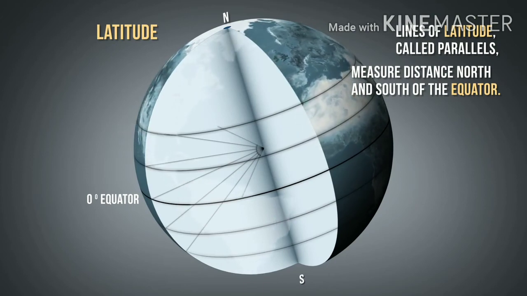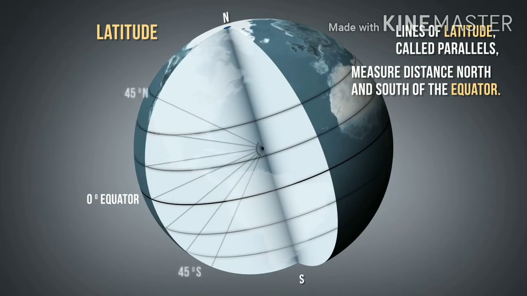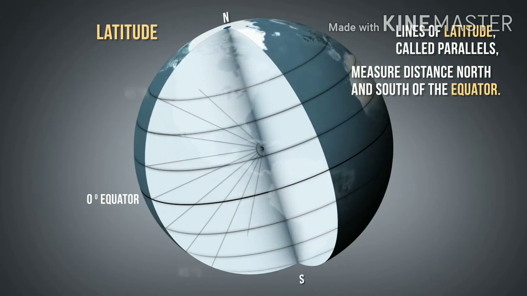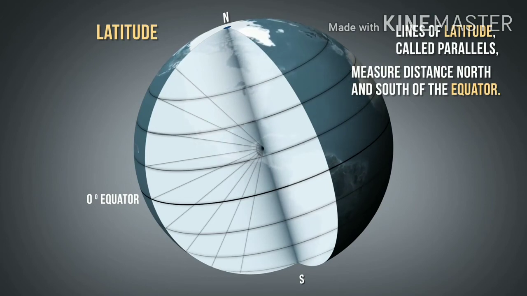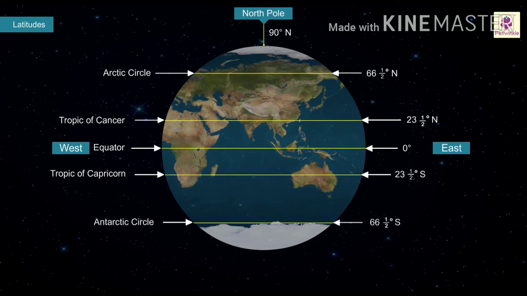From the equator to the North Pole is called the northern hemisphere. From the equator to the South Pole is called the southern hemisphere. There are 90 latitudes in the south and 90 in the north, totally 180 latitudes, excluding the poles. The Arctic Circle and the Tropic of Cancer are the important latitudes in the Northern Hemisphere. On the other hand, the Antarctic Circle and the Tropic of Capricorn are the important latitudes in the Southern Hemisphere.